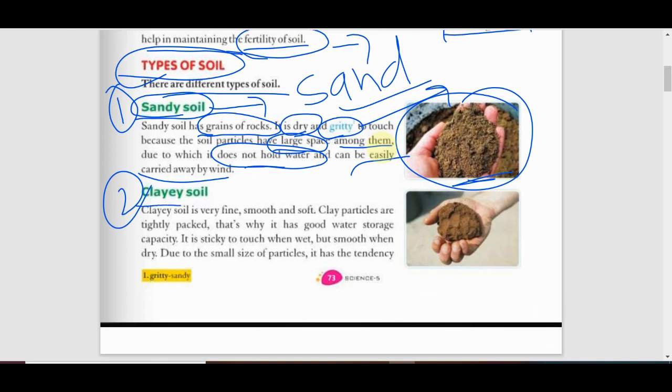Now, the second one we will talk about is clay soil. Clay soil is generally made of small and fine particles. If you see here, the fine particles are very smooth, and it is very soft to touch.